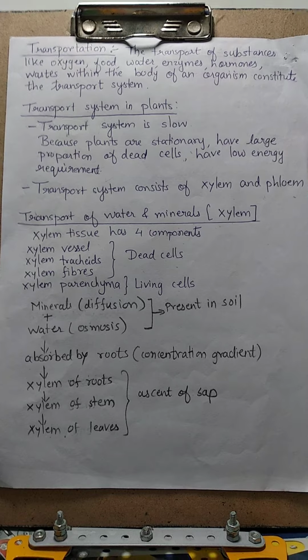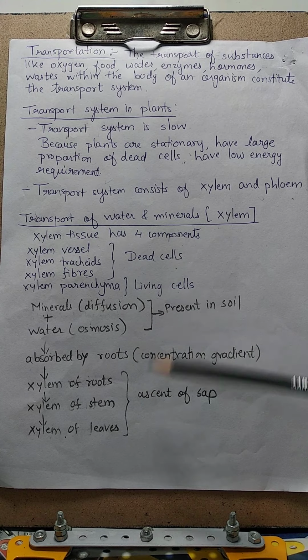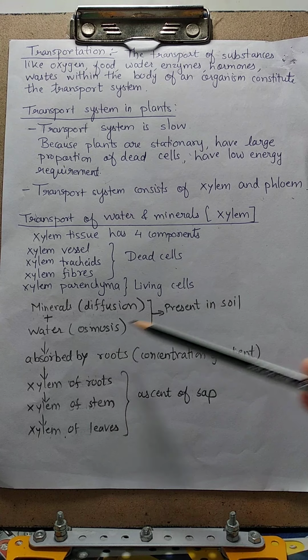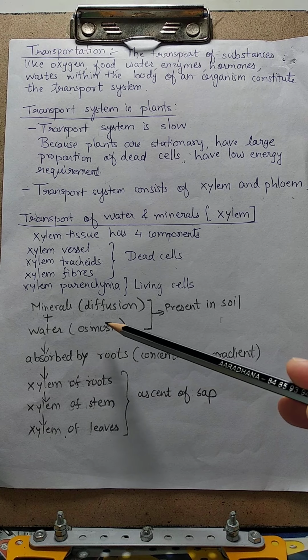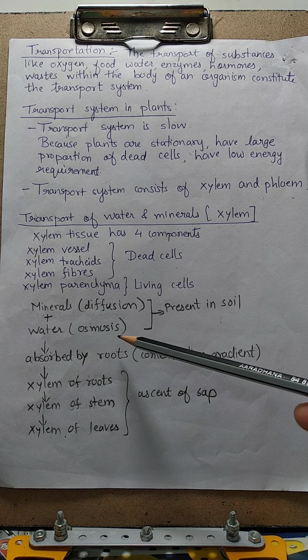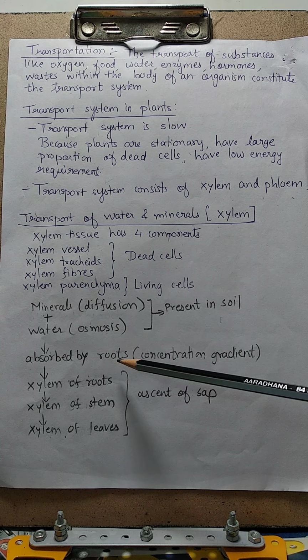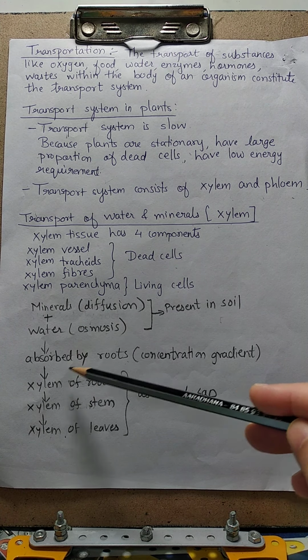Let's see that. It can be well understood with the help of this small flow chart. Very easy to understand. See what happens. Minerals and water are present in the soil, right, which are required by the plant. Now, we also know that the roots have very fine hair called root hair. So the absorption of minerals and water is done by the root hairs which are present in the roots. Okay, so minerals and water are absorbed by the roots.